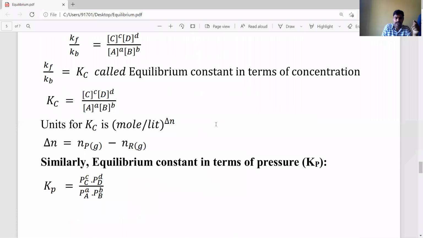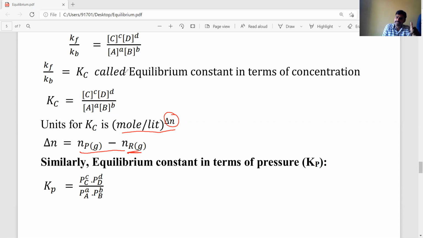What is delta n? Delta n is the difference between the number of moles of gaseous products minus the number of moles of gaseous reactants.